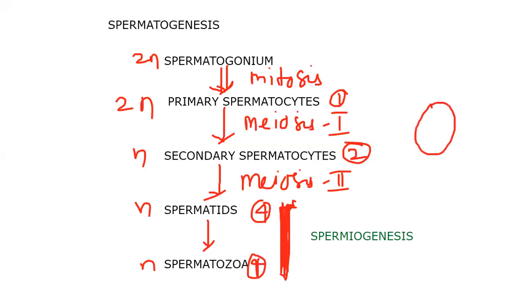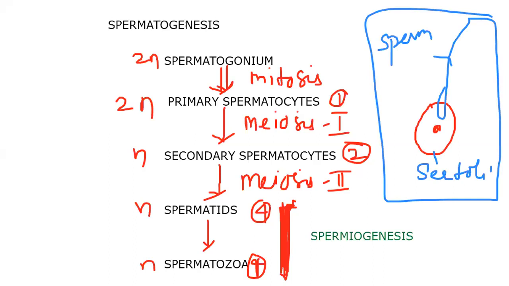Only one thing is left over that I'll show on the one side. This is the Sertoli cells. Embedded in the Sertoli cells, the sperms are present here and they are taking nourishment. So let me label this. This is Sertoli cells, and this is sperm as well, we know. So the liberation of the sperms from the Sertoli cells, in this area we need to write spermiation. Liberation of the sperms from the Sertoli cells is called spermiation.